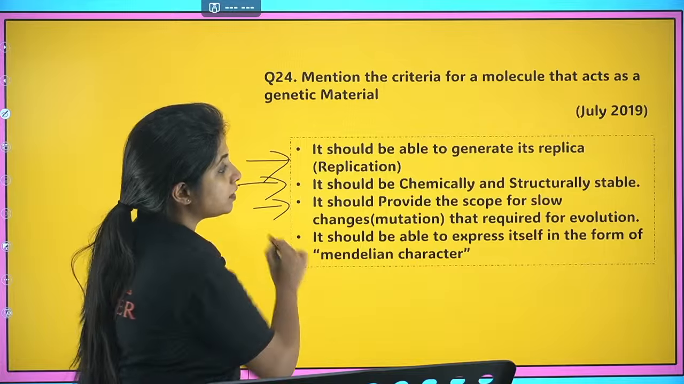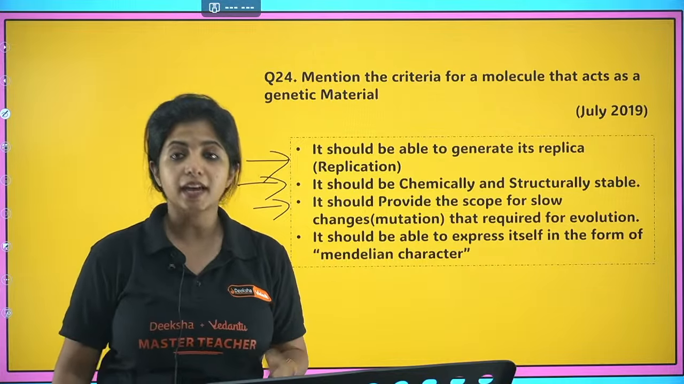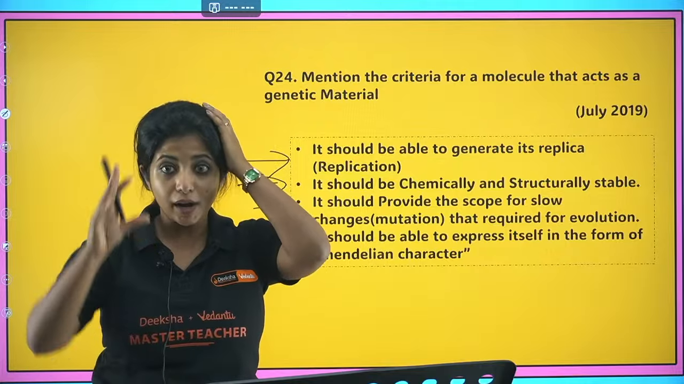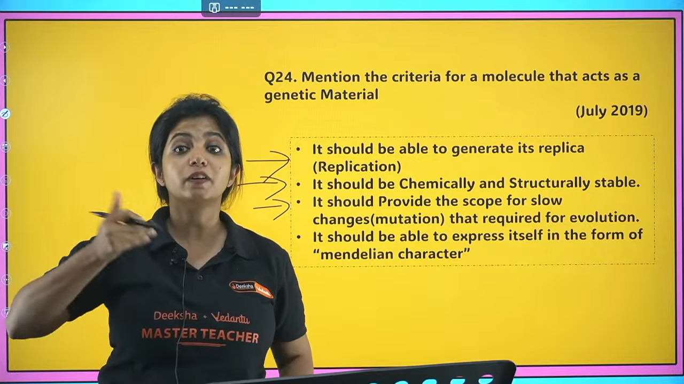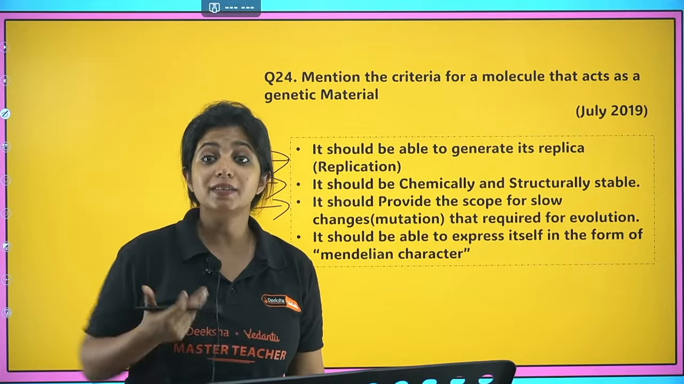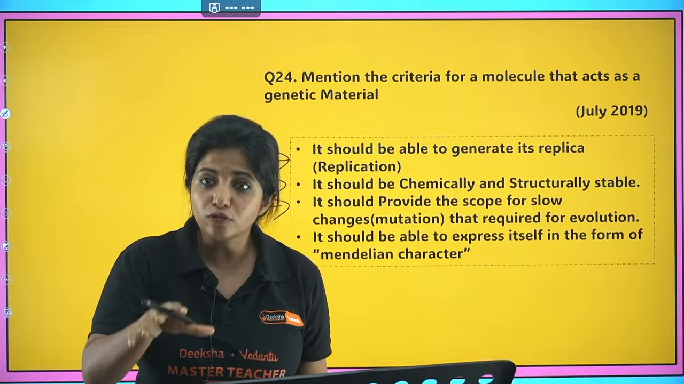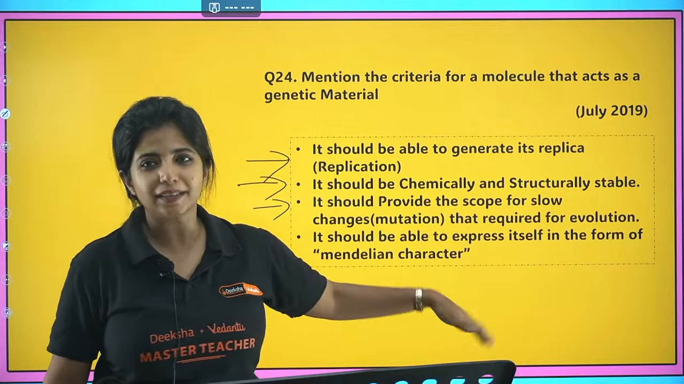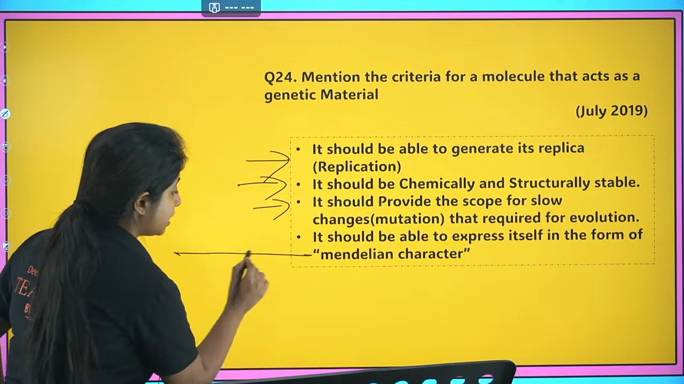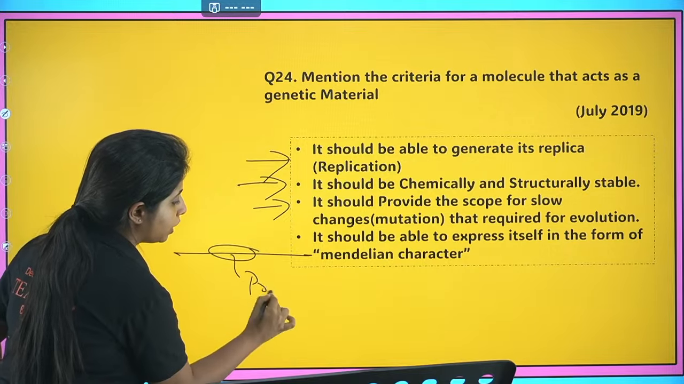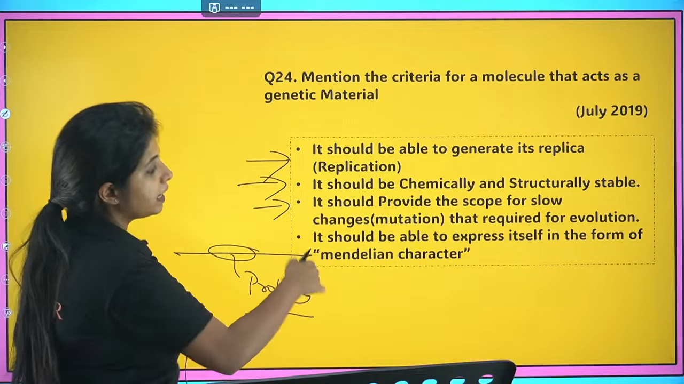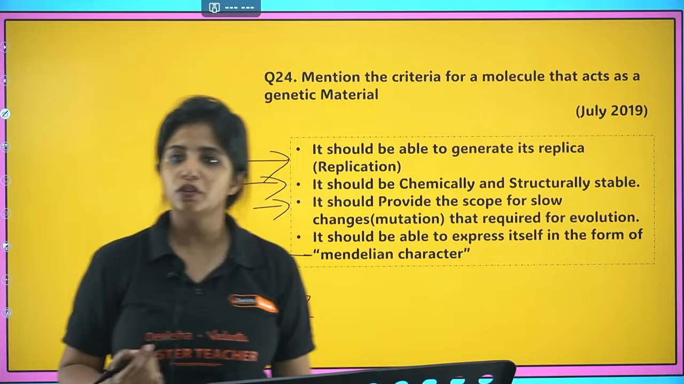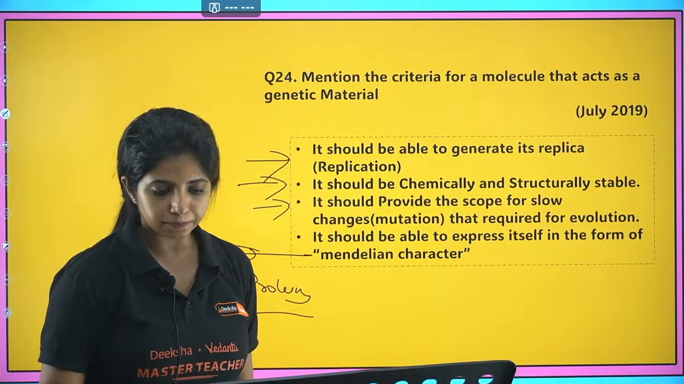And it should provide the scope for slow changes. So it's not like no changes should be happening. Changes should be happening. That's how evolution can happen. That's how better things can come up. But there should be slow changes. Now it should be able to express itself in the form of Mendelian character. That means whatever DNA is there, it should have genes and the genes should be coding for proteins. That is what you mean by it should be able to express itself in the form of Mendelian character.